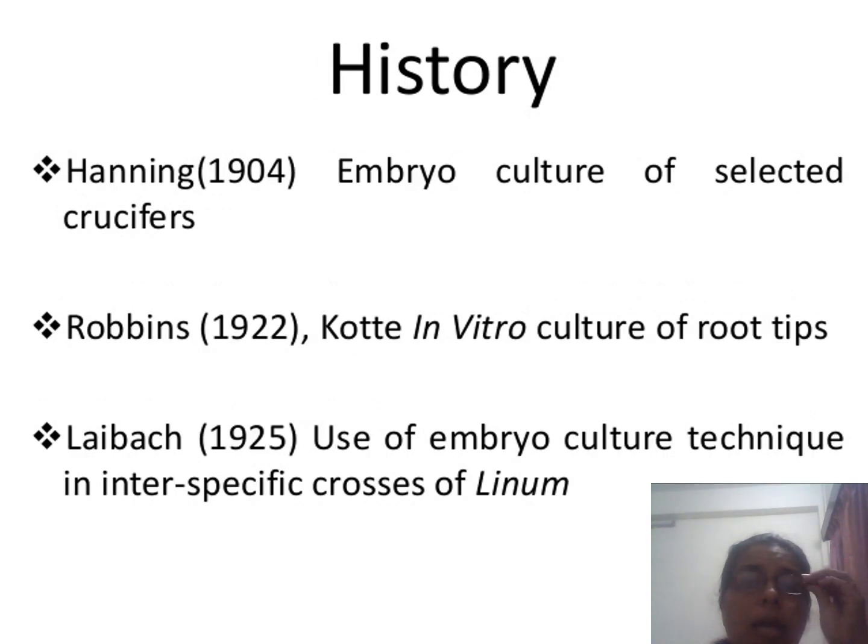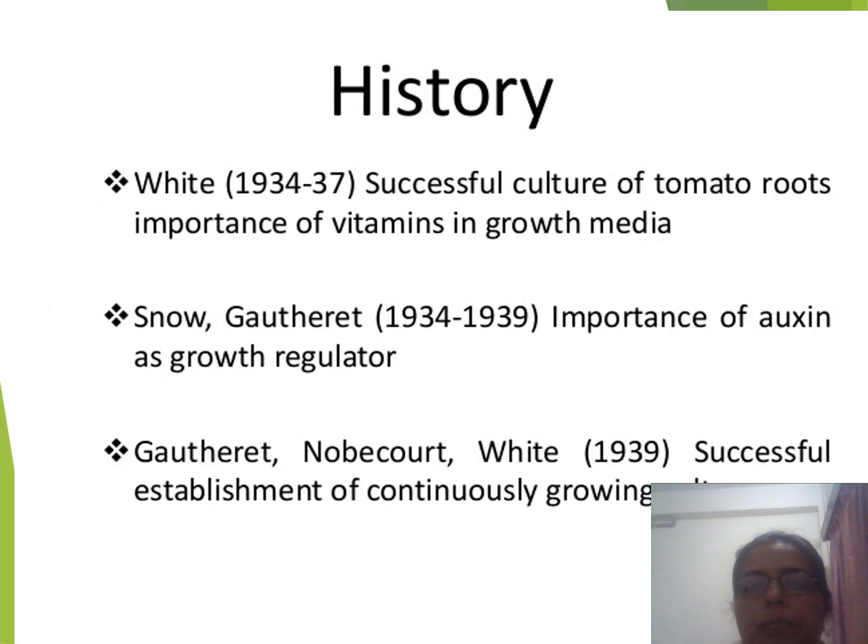The next one is Hanning, who worked on embryo culture of selected crucifers. Then Robbins worked on in vitro culture of root tips. Laibach in 1925 worked on embryo culture techniques. He introduced that using the embryo we can study interspecific crosses of Linum in plant tissue culture.